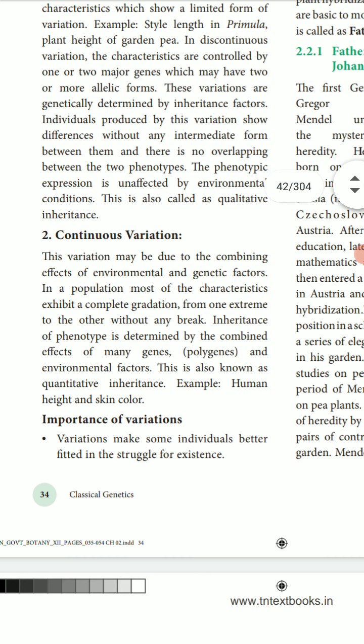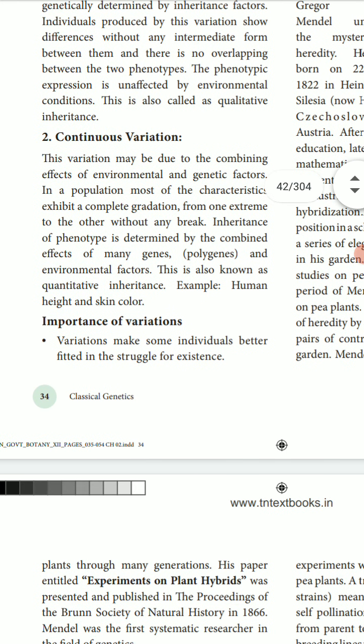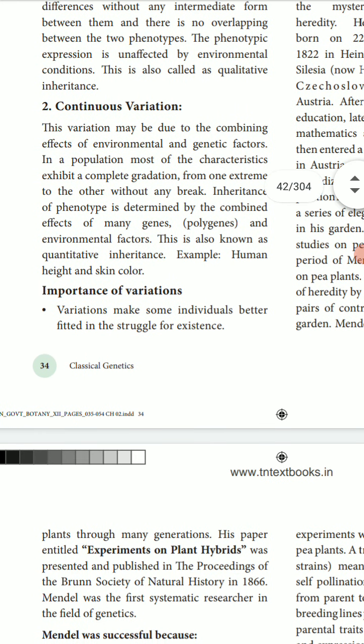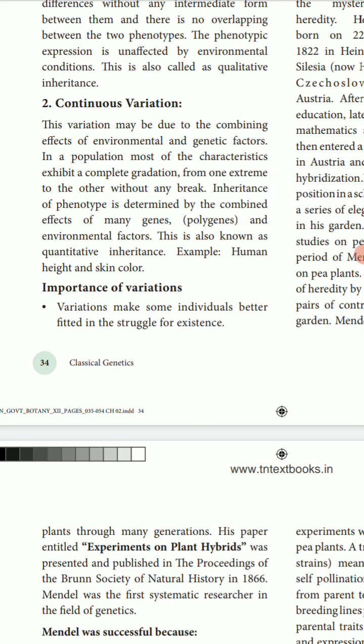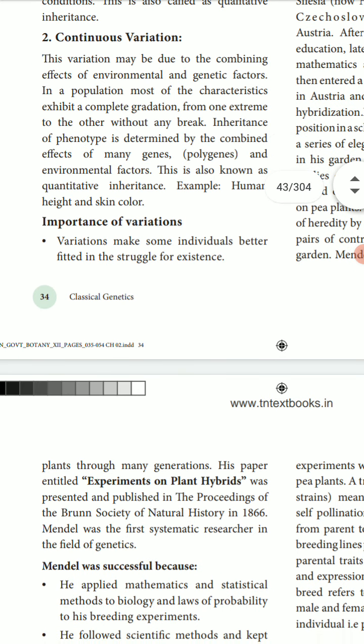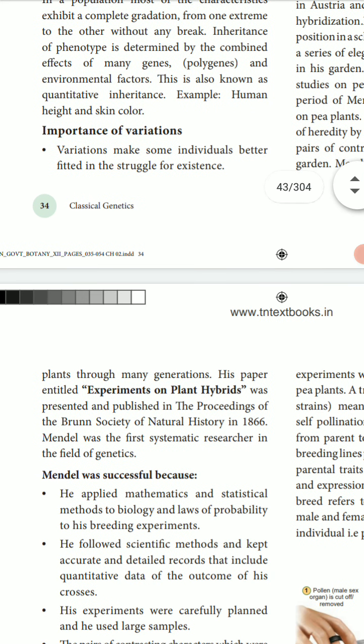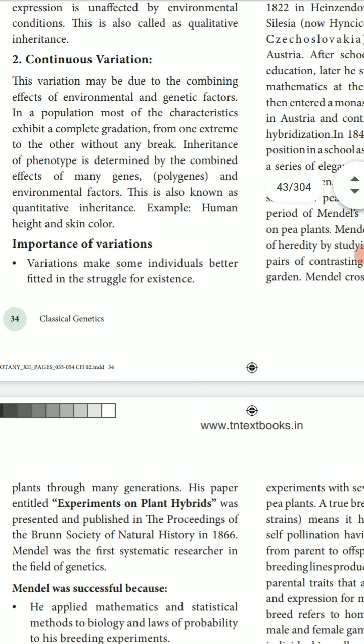The second one, the continuous variations. These variations may be due to the combined effect of environmental and genetic factors. The phenotype is determined by the combined effect of many genes, polygenes, and environmental factors.